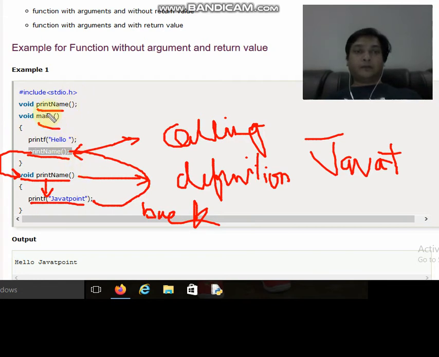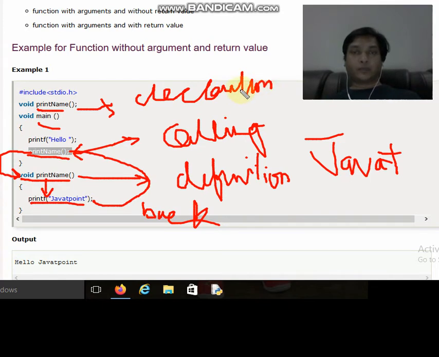I will tell you again. The first line is called the declaration, and declaration is also called the prototype. So this is the prototype, and with the prototype we write the name of the function and the return type. This function is returning nothing, so void is written, and inside the main function this function is called. So control reaches the definition of the function. This is called the calling of the function.